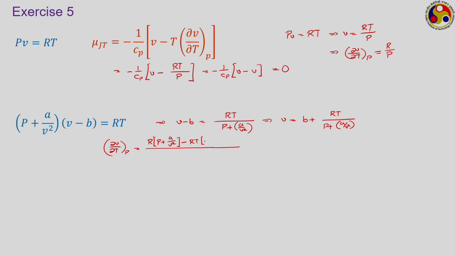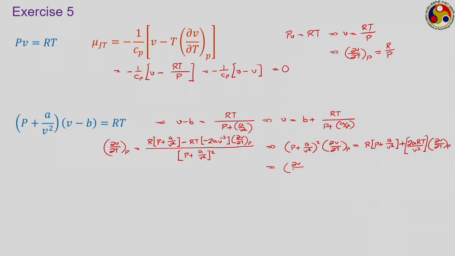So, we have minus 2A V to the power minus 3 into dou V dou T at constant P divided by P plus A upon V square whole square, or if we simplify this, then we have P plus A upon V square whole square into dou V dou T at P is equal to P plus A upon V square plus 2A RT upon V cube into dou V dou T at P,